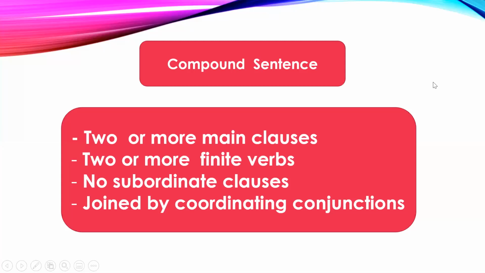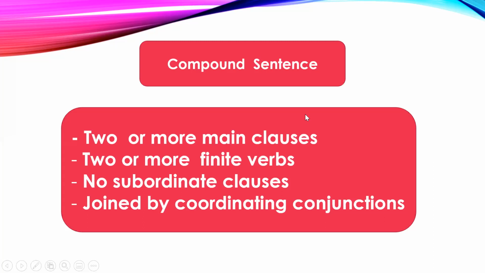Now we'll come to compound sentence. So 2 or more main clauses. A compound sentence has 2 or more independent or main clauses, we know. It has 2 or more finite verbs. Because it has 2 independent clauses, it will have 2 or more finite verbs. No subordinate clauses are there in a compound sentence. You know that in a compound sentence, both the clauses are independent clauses, and they have no subordinate clause or dependent clause. And they are joined by coordinating conjunctions; correlative conjunctions also can be used to join compound sentences.